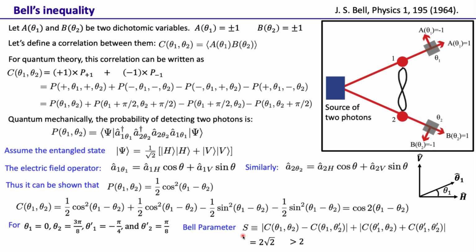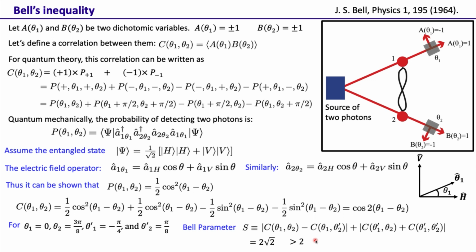Of course, there can be an infinite number of sets of theta values at which the Bell parameter can be greater than 2. So this was a very definitive proof. Bell constructed a quantity, and he showed that for hidden variable theories, no matter how they are constructed, no matter how the distribution of the hidden variables is assumed, this Bell parameter can never be greater than 2. But for quantum mechanics, we can find situations, for example this state and this set of theta values, where this parameter can be greater than 2. So this was a very definitive proof.